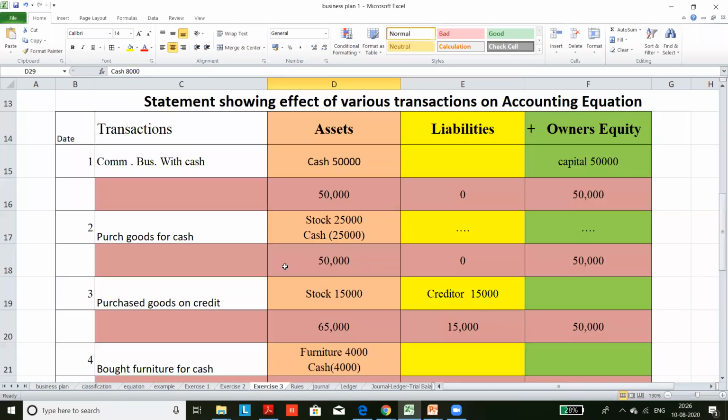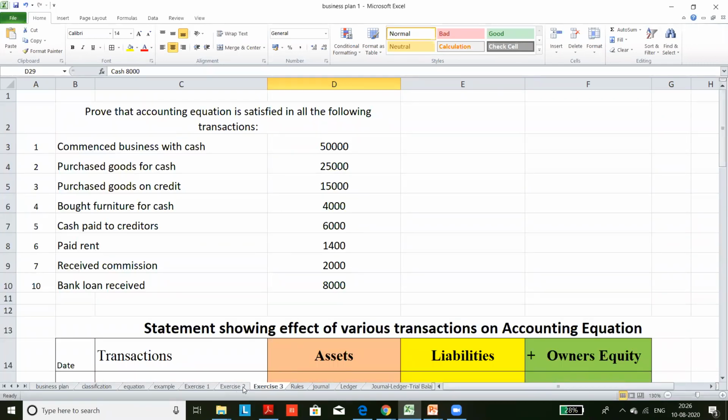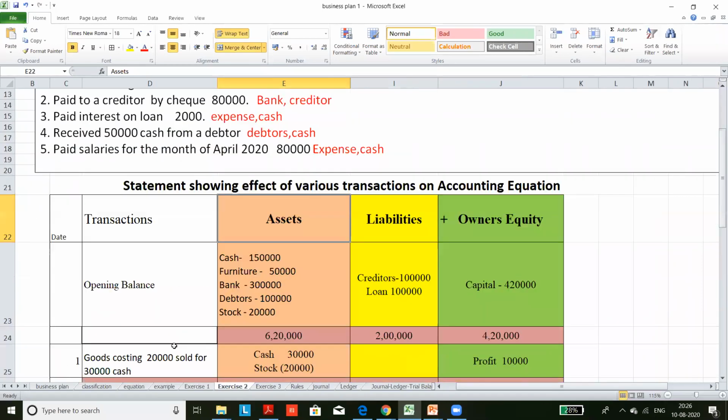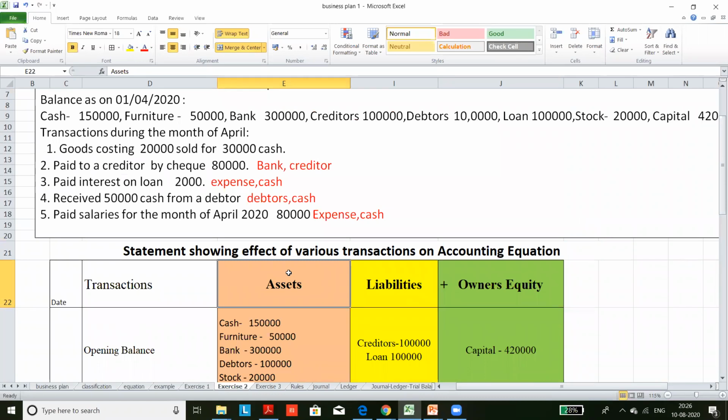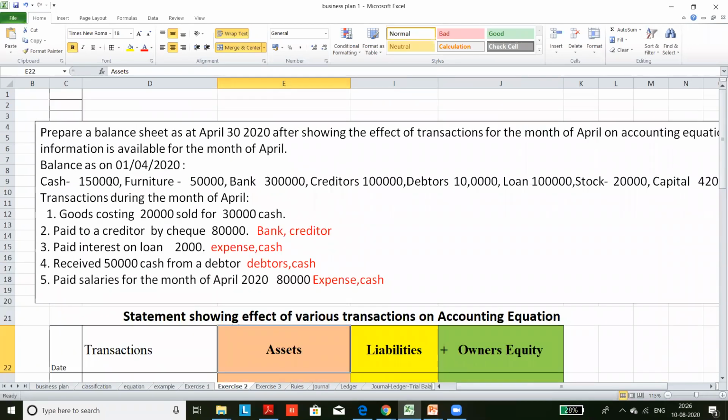Okay, that we can do later also. So this is the way you have to work it out. There is also an example of an existing business. When you prepare accounting transactions for an existing business, the first transaction would not be introducing capital. The first transaction is to bring back the closing balance of the previous year as your opening balance. This is how it looks.